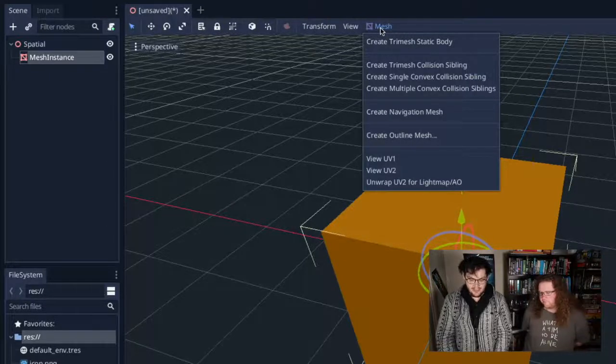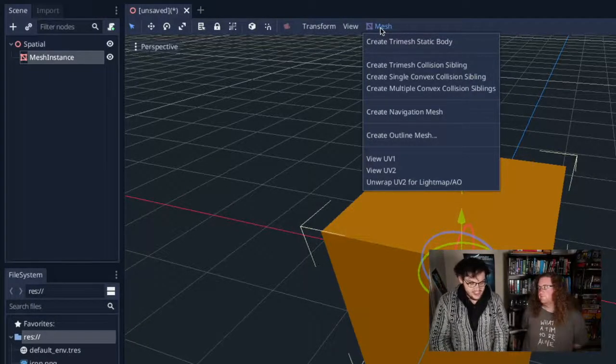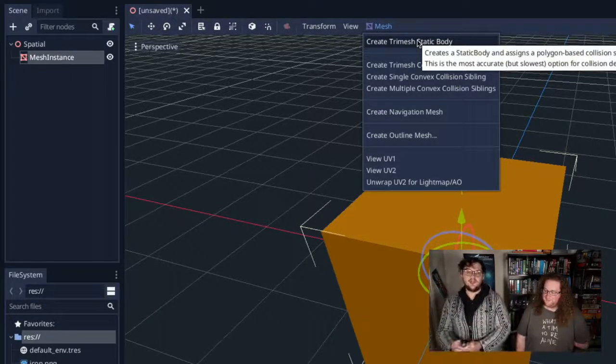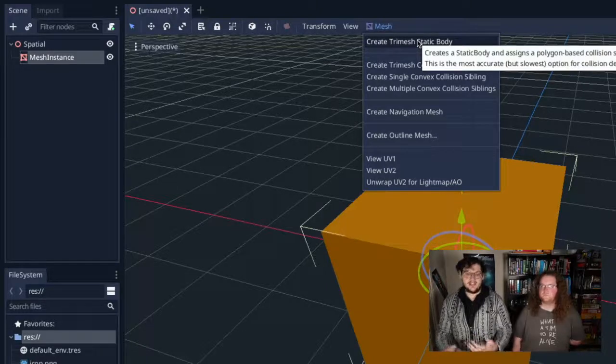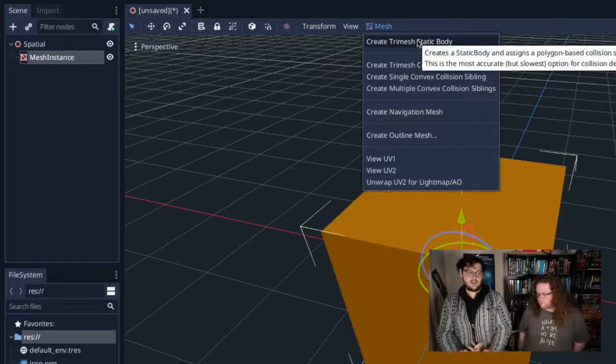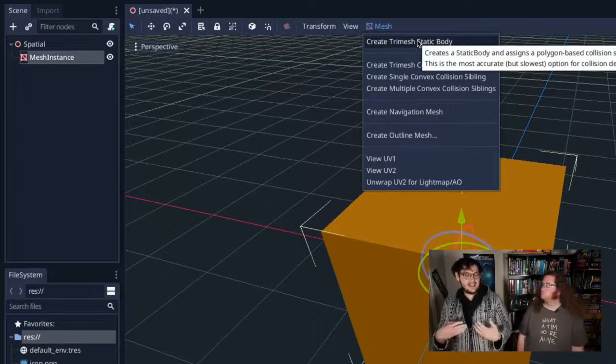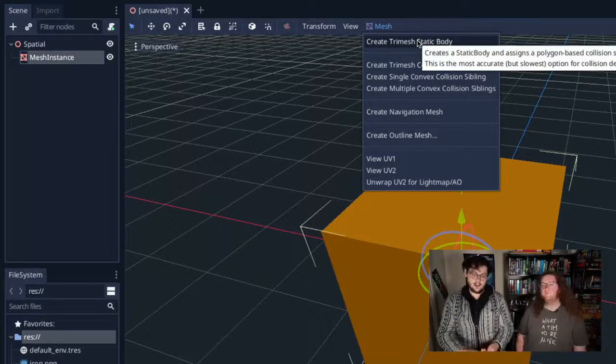So this button will allow me to create a tri-mesh static body. This is a thing that will allow collisions to occur. Currently this cube does not exist in any sort of physical sense. It's just a picture of a cube. But by giving it a tri-mesh static body, we're going to say this thing has a body. It exists within the physics engine that Godot ships with.